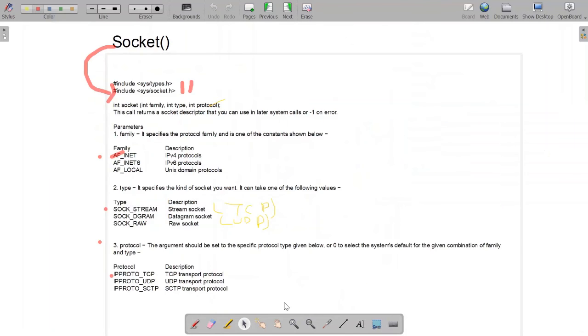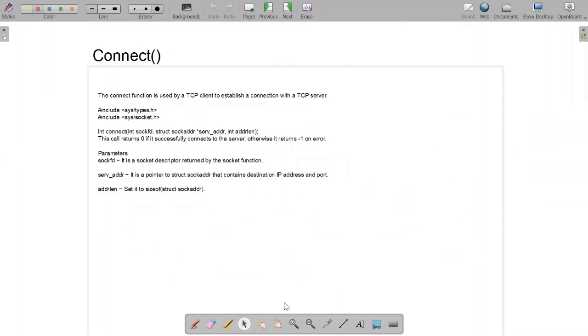So going to the client section, which has a connect function. The connect function is used by a TCP client to establish a connection with a TCP server. The connect function consists of two header files and three parameters, which are sockfd, server_addr and addrlen, which is the size of the structure called sockaddr. The connect function returns 0 if it is successful, else it returns -1 on an error.